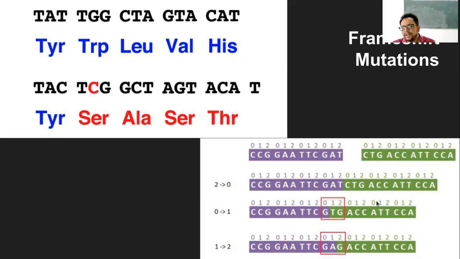Now, here is another example of frame shift mutation. There are these two genes, shown here as 0, 1, 2, 0, 1, 2, 0, 1, 2, 0, 1, 2. That means this is a triplet, one codon, and this is another triplet, another codon. When these two genes match with each other, the whole gene sequence can lead to a functional protein. Now if you look at the second one, this is 2 to 0. That means from 2 it joins with 0, as shown here. You can see T is joining to C. Now, 0 to 1.